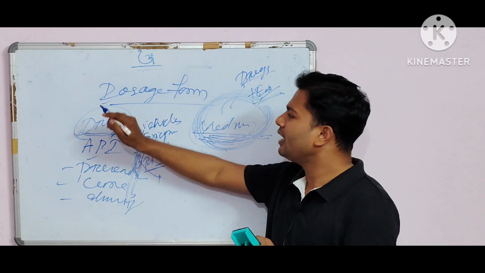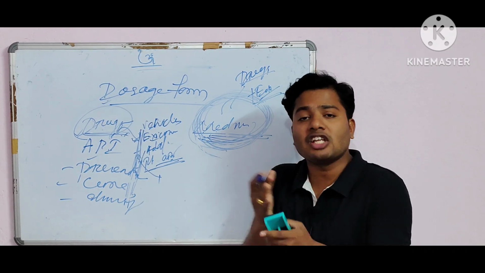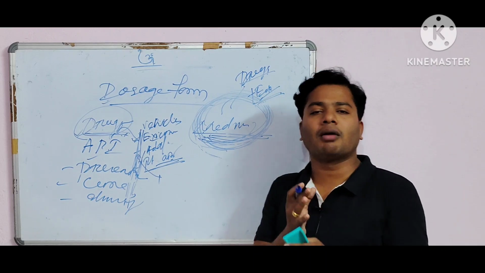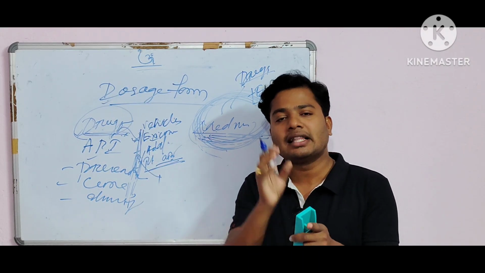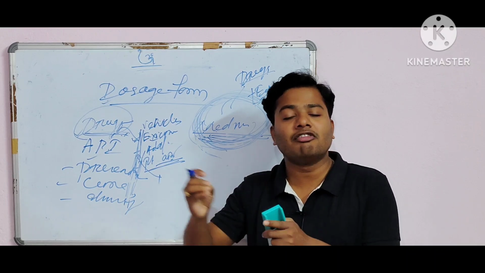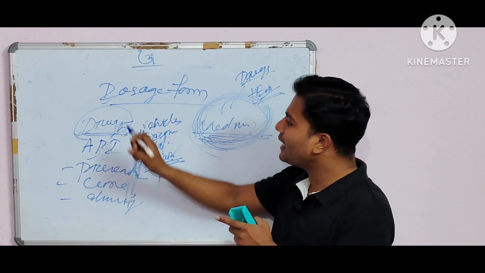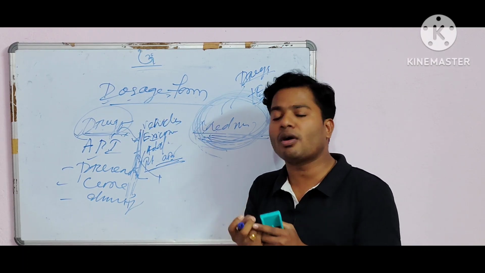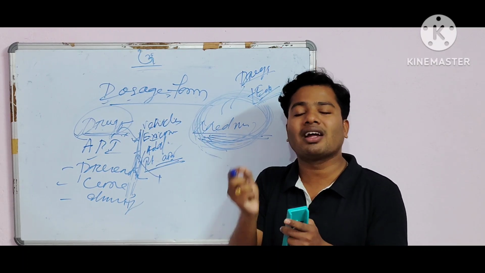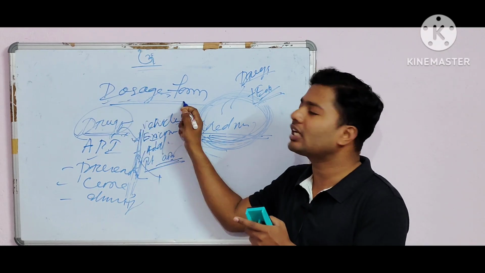Now come to the point. What is the dosage form? What is the definition of the dosage form? The dosage form is the physical form in which the drug molecules are delivered to the site of action within the body. Why is it a physical form? Because physical form means you can see it, you can touch it, you can feel it.